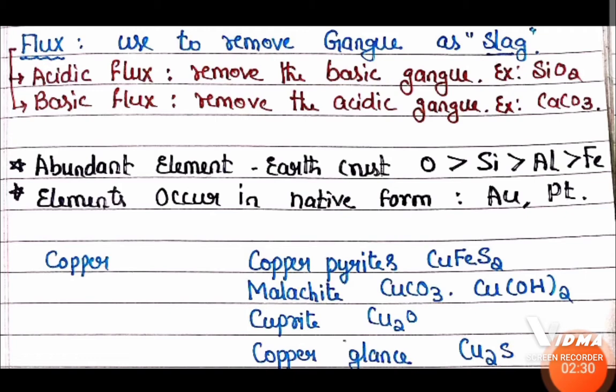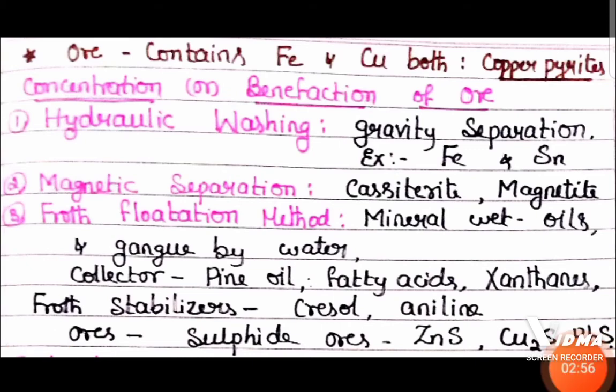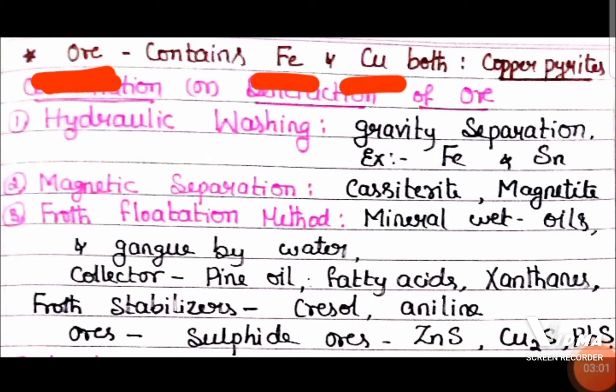The most abundant element in the earth's crust is oxygen, followed by silicon, aluminium, and iron. Here oxygen is a non-metal, silicon is a metalloid, and aluminium and iron are metals. Among all the metals, gold and platinum are available in native form, in the purest form, which you have to remember. Now there is one ore that contains iron as well as copper, and that is copper pyrite.